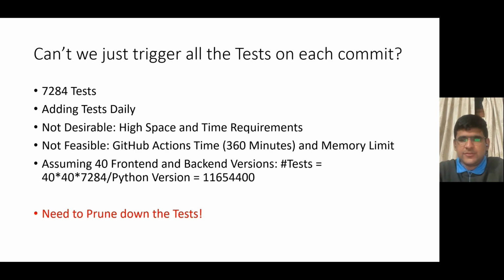It's also not feasible, as each job in GitHub Actions has a time limit of 360 minutes and a memory limit as well. Further, when we consider versioning for a single Python version and about 40 front end and back end versions, the tests would shoot up to 40 cross 40 cross 7,284, which is actually 11,654,400. We obviously don't have the resources as well as the time to run that many tests on each commit made to the repository. So we clearly need to prune down the tests that run on each push to the GitHub repository.